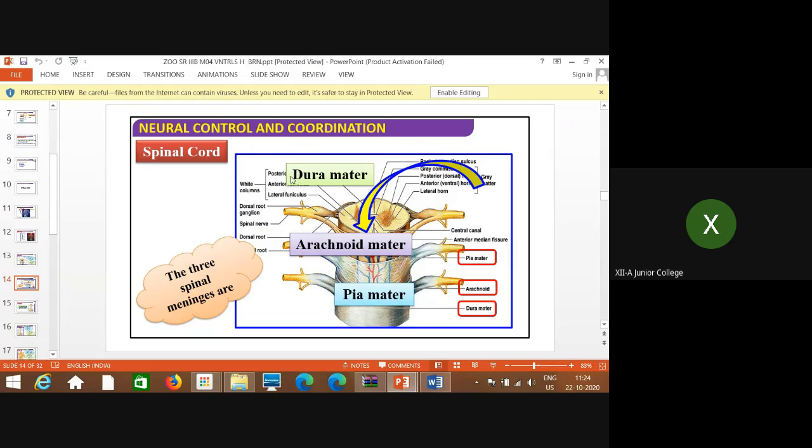Now again here, dura mater is the outermost layer. It is shown by white columns. Then similarly, arachnoid is the middle one and the pia is the innermost. These are the meninges, or the coatings or the coverings, of the spinal cord.